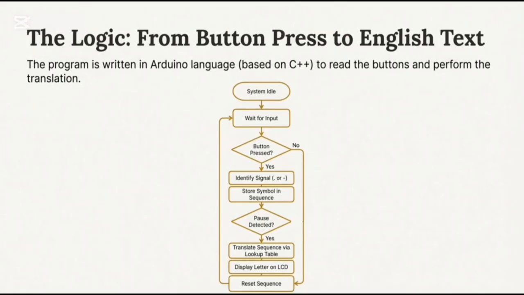The logic, from button press to English text. The program is written in Arduino language, based on C++, to read the buttons and perform the translation. Our program will start with the system idle, waiting for inputs. If a button is pressed, identify the signal, dash or dot. Store the signal in the sequence. If a gap is detected, translate the sequence via lookup table, and then display the letter on the LCD screen.